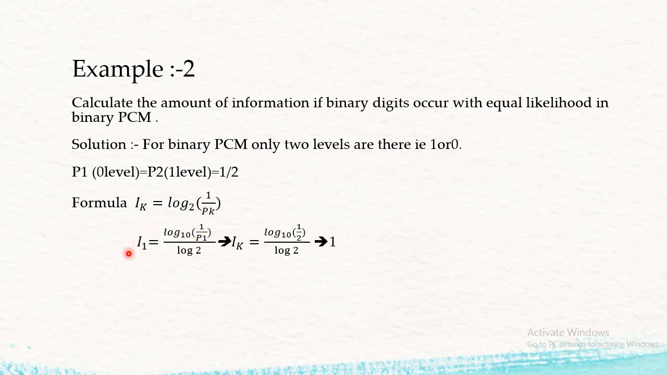Now first is the information carried by level 0. So Ik, and the probability is 1 by 2. So Ik is equal to log to the base 2 of 1 by p1, where p1 is 1 by 2. We put in the value and the information carried comes out to be 1 bit. Similarly, we repeat for the second condition, that is for level 1. Again for level 1 the probability of occurrence is half. We replace p2 by half, so the information carried comes out to be 1 bit.